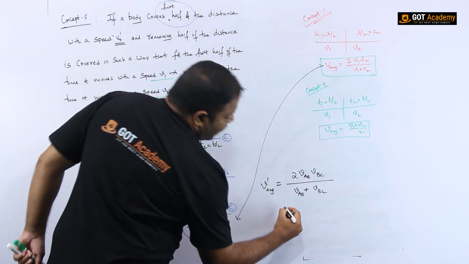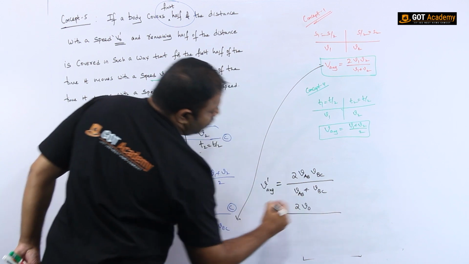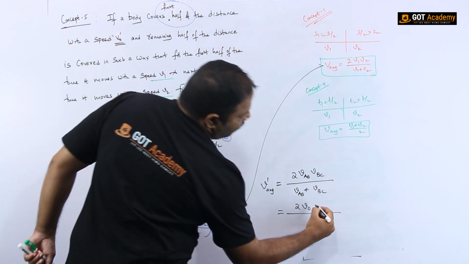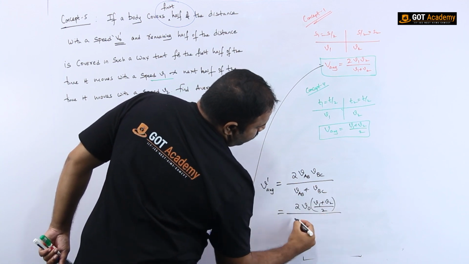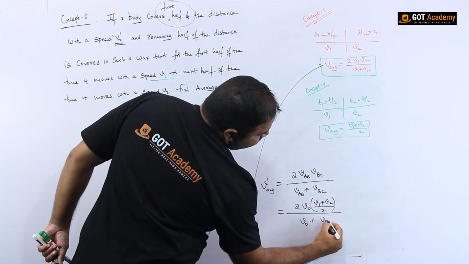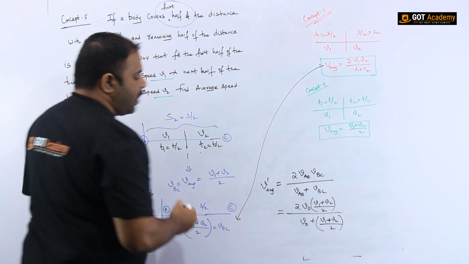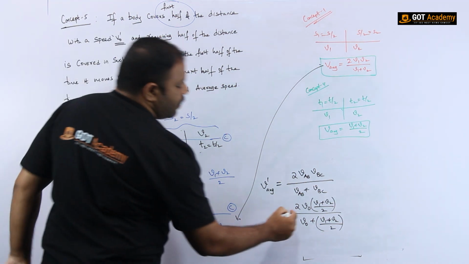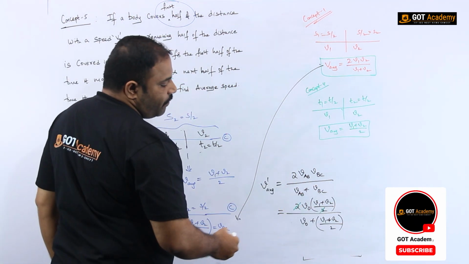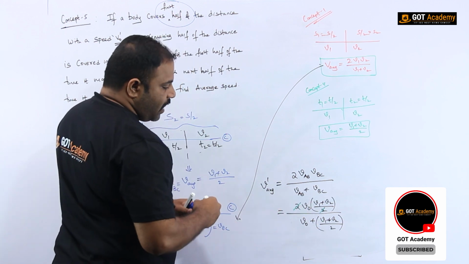VAB is given as V0. VBC is given as (V1 plus V2) by 2. And this is V0 plus (V1 plus V2) by 2. This is the way we have to write. Okay, my dear children, now let us solve this. This 2 and 2 will be cancelled. Here if you take the LCM, this 2 comes here and the 2 goes up. Clear now?